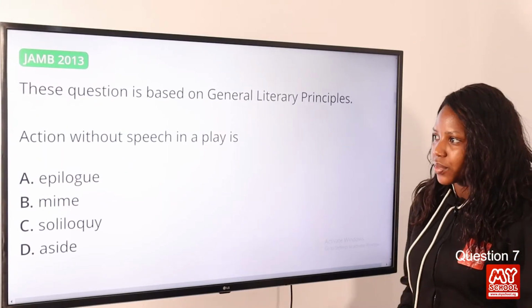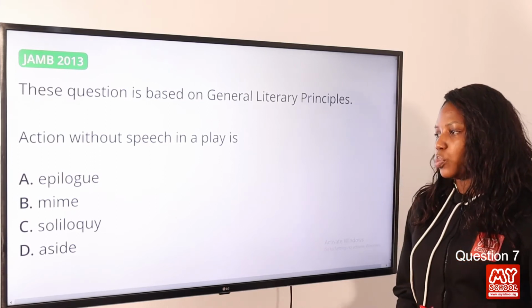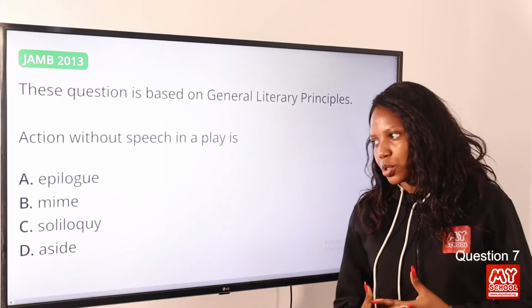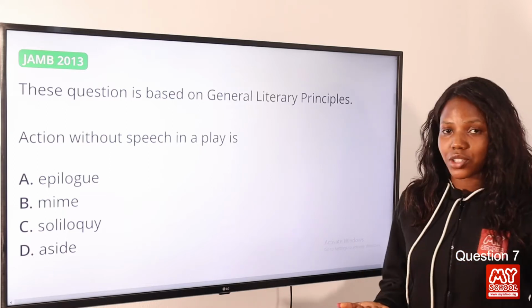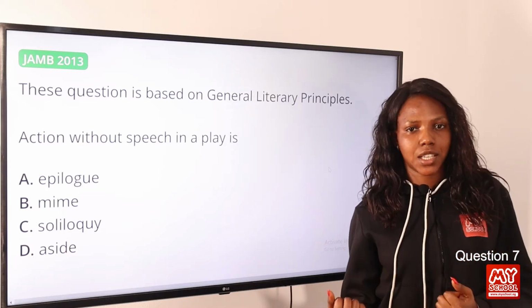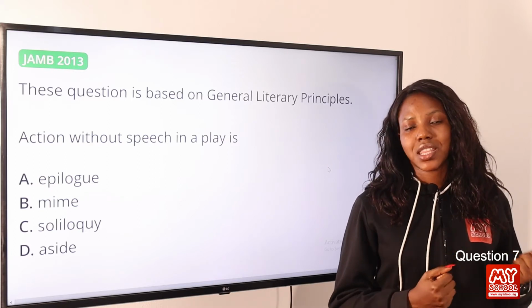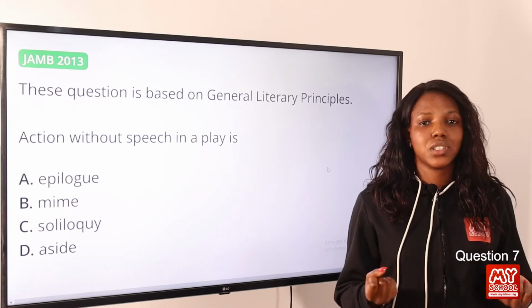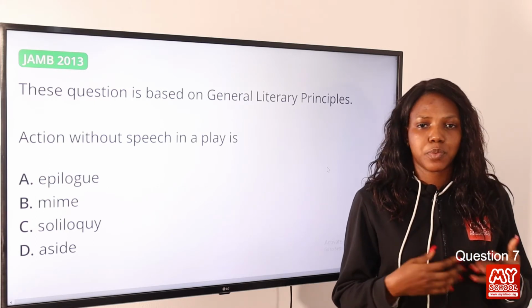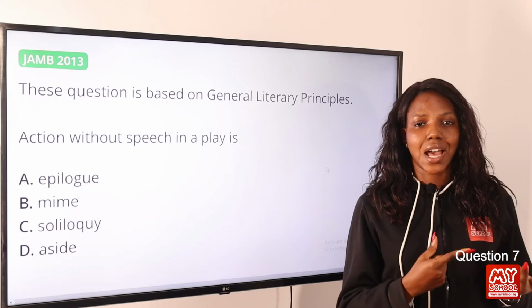Question 7. Action without speech in a play is option A, epilogue. Option B, mime. Option C, soliloquy. Option D, aside. The answer to this question is mime. Now, mime is a theatrical technique that suggests action, characters, or emotion without using words. So what is used is gesture, movement, expressions. Okay, so words are not used.